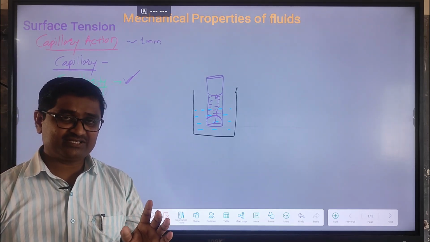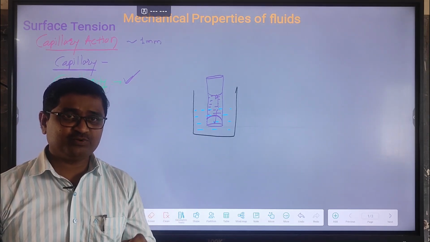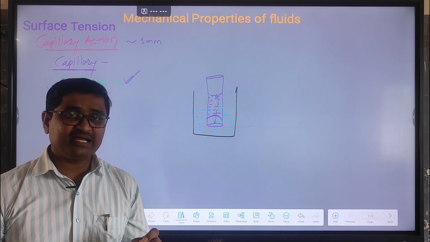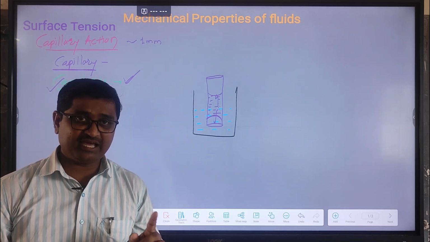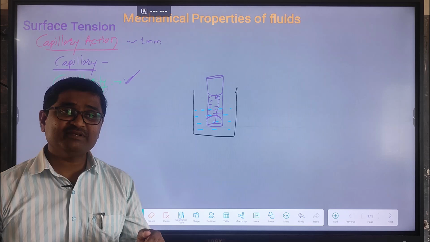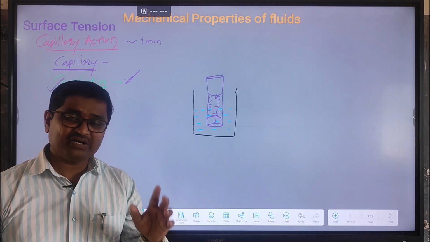This condition we will discuss separately. So the next point from this chapter is the capillary rise or fall. Capillary rise or fall means the level of liquid increases or decreases.